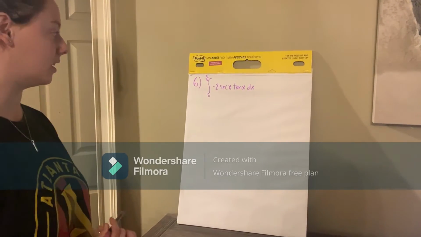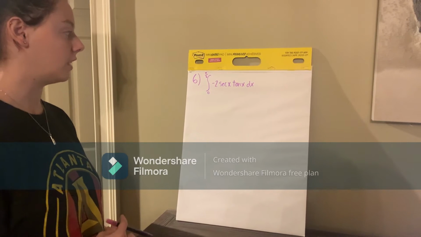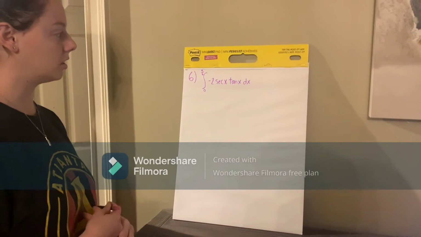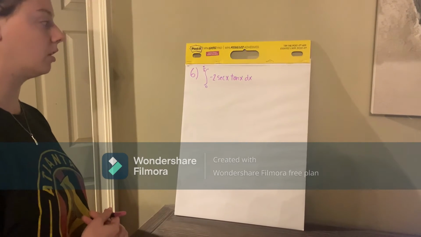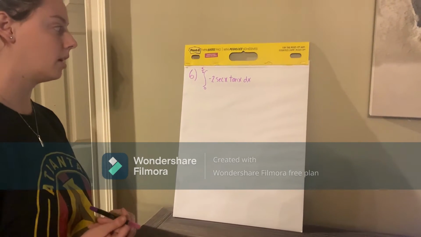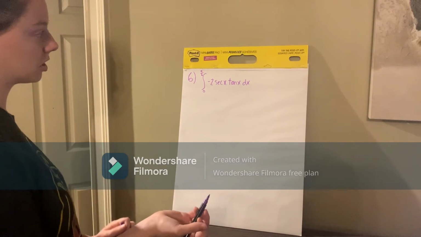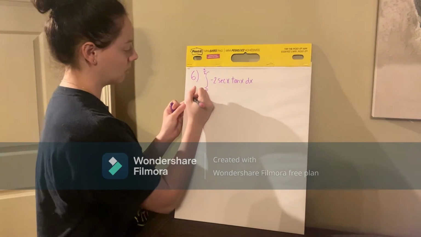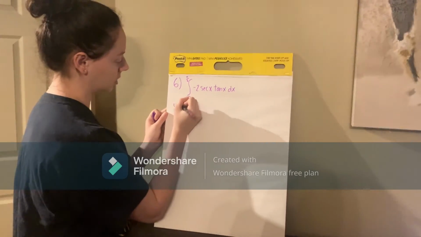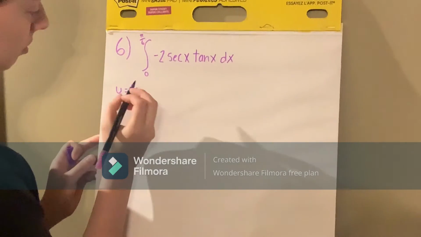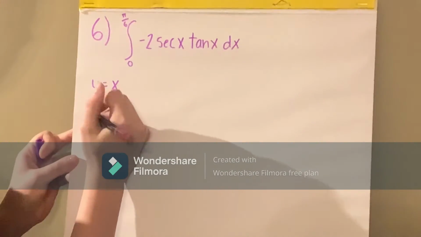So this problem is the integral of negative 2 secant x tan x times dx with the bounds of pi over 6 and 0. So first, what we're going to do is I'm going to use u substitution because I can see it clearer. So my u is going to be equal to x because there's an x all throughout, so it'll be easier to simplify.